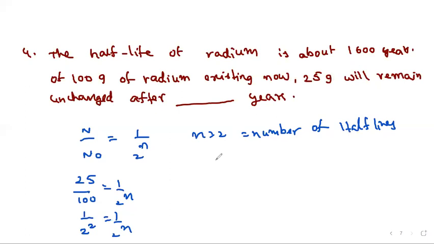1600 years. That means the total time is 2 half-lives. That is 2 into 1600. That is 3200 years. Simple question it is. 3200 years is the answer.